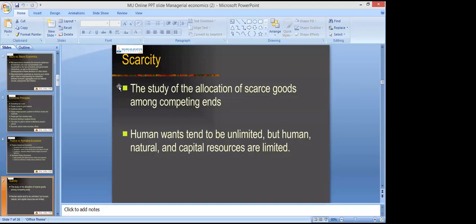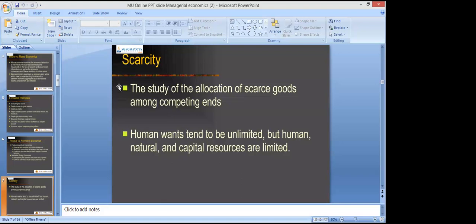So that's why there is a need of economics. So basically, scarcity creates the birth of economics. Where there is scarcity, we need economics. It is economics that tells us how to make choice when there is a scarcity of resources. So whenever there is a scarcity of resources, we have to make choice.